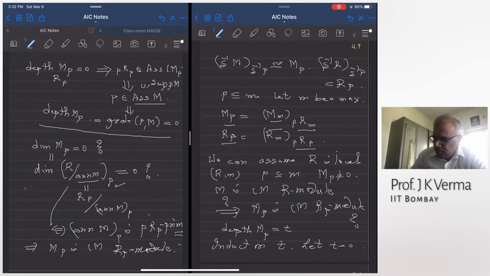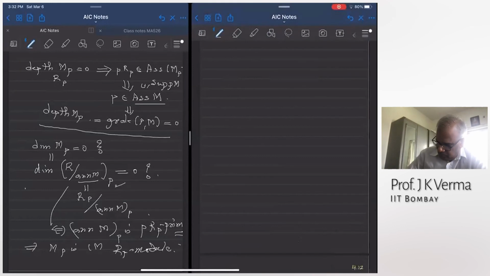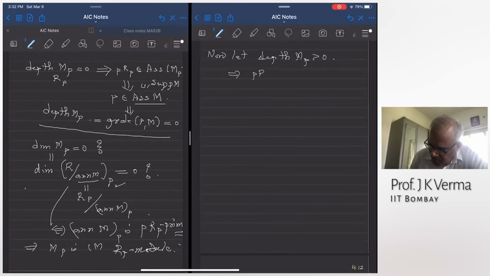Okay, so now we assume that depth of MP is positive. So now let depth of MP be positive. Once the depth of MP is positive, then PRP cannot be an associated prime, right? PRP is not an associated prime.